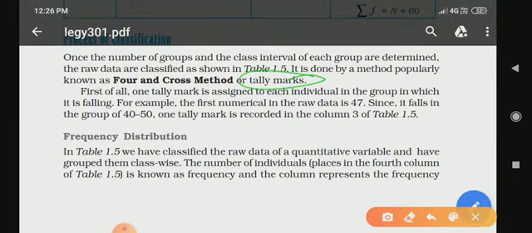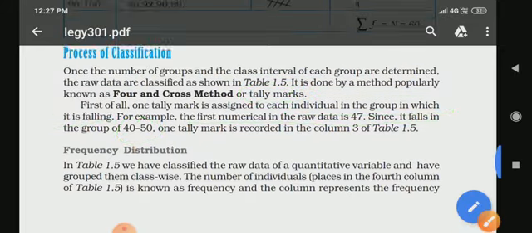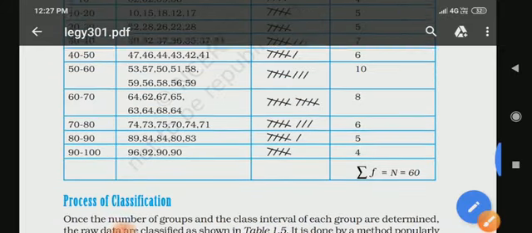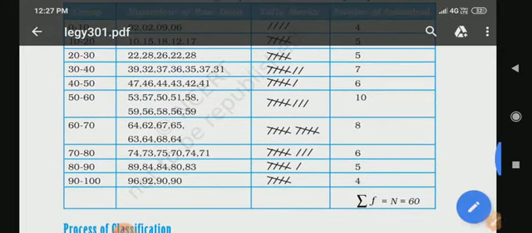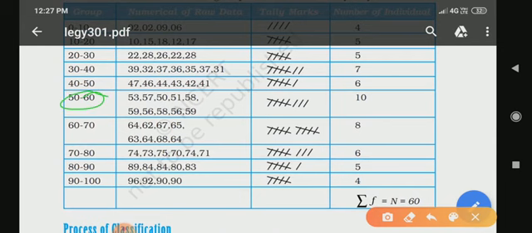Okay, so first of all, 1 tally mark is assigned to each individual in the group in which it is falling. For example, the first numerical in the raw data is 47, since it falls in the group of 40 to 50. I'll mark it. In 40 to 50 students got the highest marks, meaning most of the students got marks between 50 to 60, 10 students.